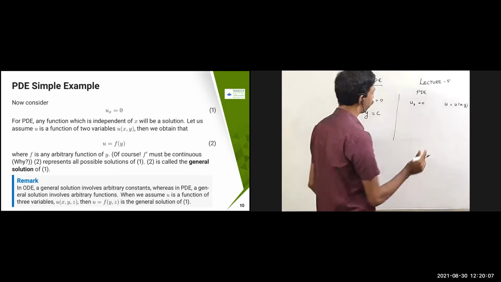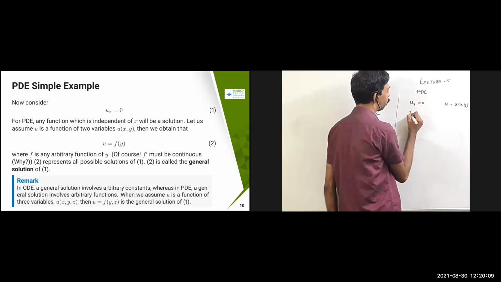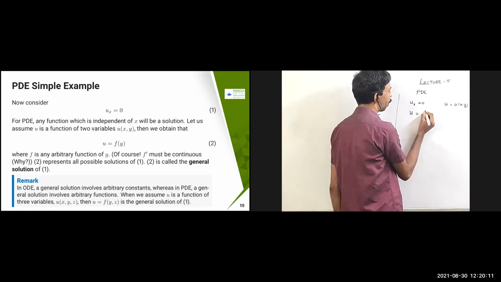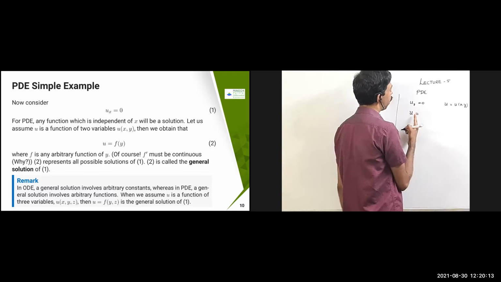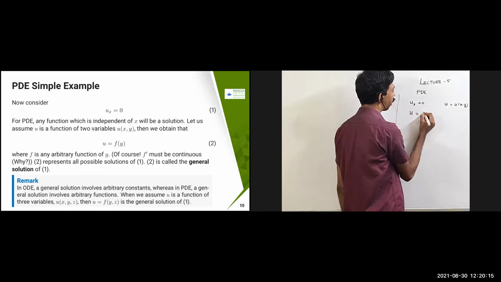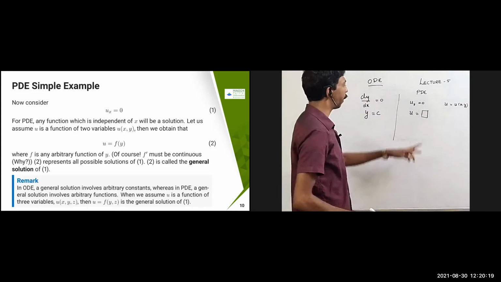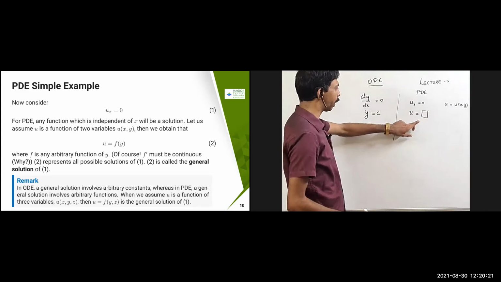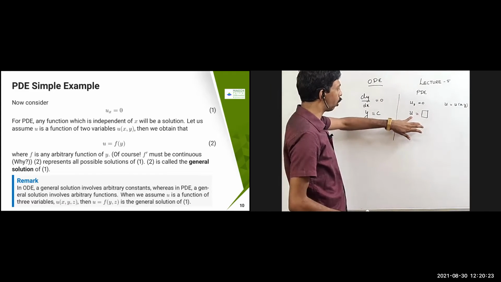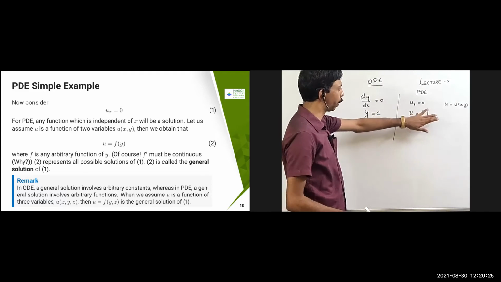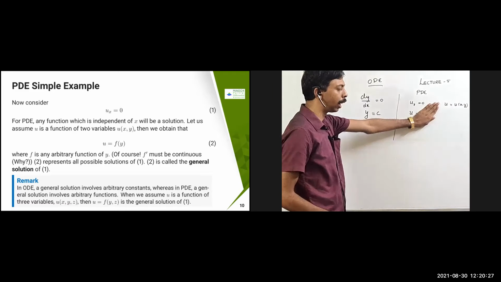Now I expect that u is equal to some constant, but what I want is that if I put something here which is independent of x, then automatically if I take ux, that is going to become 0, because the right hand side is completely independent of x.